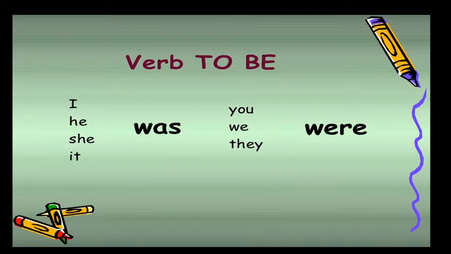Next, in the past tense, be form verbs are there. One is was, another one is were. In the present tense, are, am, is, all these verbs are be form verbs. But in the past tense, was, were. Where to use was, a singular verb, and where is a plural verb. We have to use was after the singular subjects I, he, she, it. And we have to use were, the plural verb, after the subjects you, we, they.